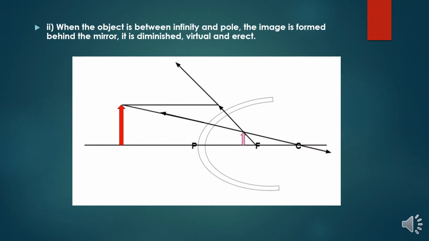When the object is between infinity and the pole, the image is formed behind the mirror. It is diminished, virtual, and erect. Somewhat a little bit bigger image we can get when you are keeping the object between infinity and pole. So what is my nature of the image? It is virtual and erect, and the size of the image is diminished.